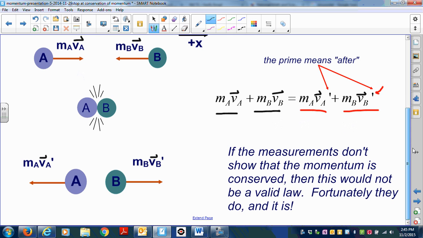If the measurements didn't show that the momentum is conserved, then this would not be a valid law. So fortunately for us, it is a valid law, and these things do work out correctly.